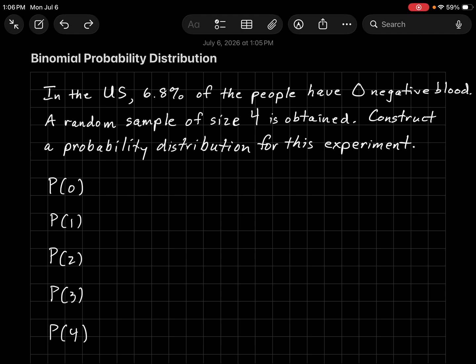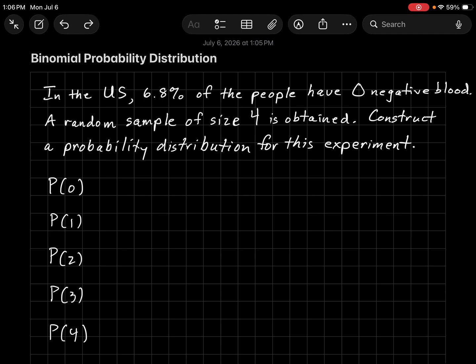So our example: in the United States, 6.8% of the people have O negative blood. A random sample of size 4 is obtained. Construct a probability distribution for this experiment. What is a probability distribution of size 4? Well, it's the following.